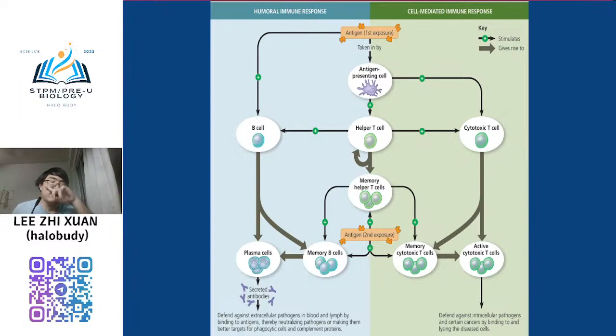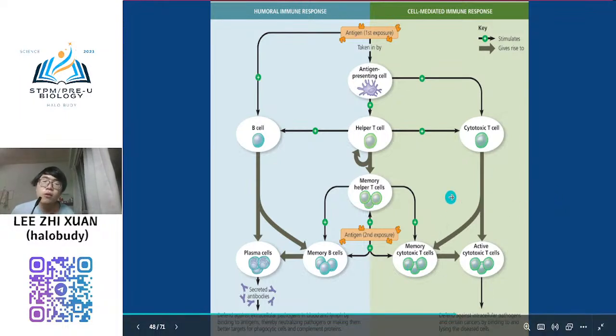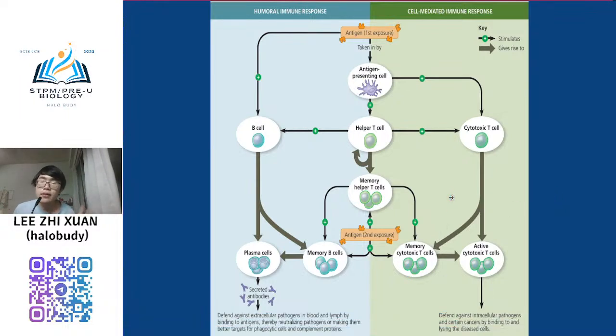So, if you see this diagram, refer to this diagram. You see helper T cell also has memory, B cell also has memory, cytotoxic T cell also has memory. Anyway, I just want to tell you that once helper T cell, cytotoxic T cell, and B cell are activated, they will also proliferate and become memory cells. So, what are the differences? The main difference is, if this is an activated helper T cell, it will directly provide a response, immediately.